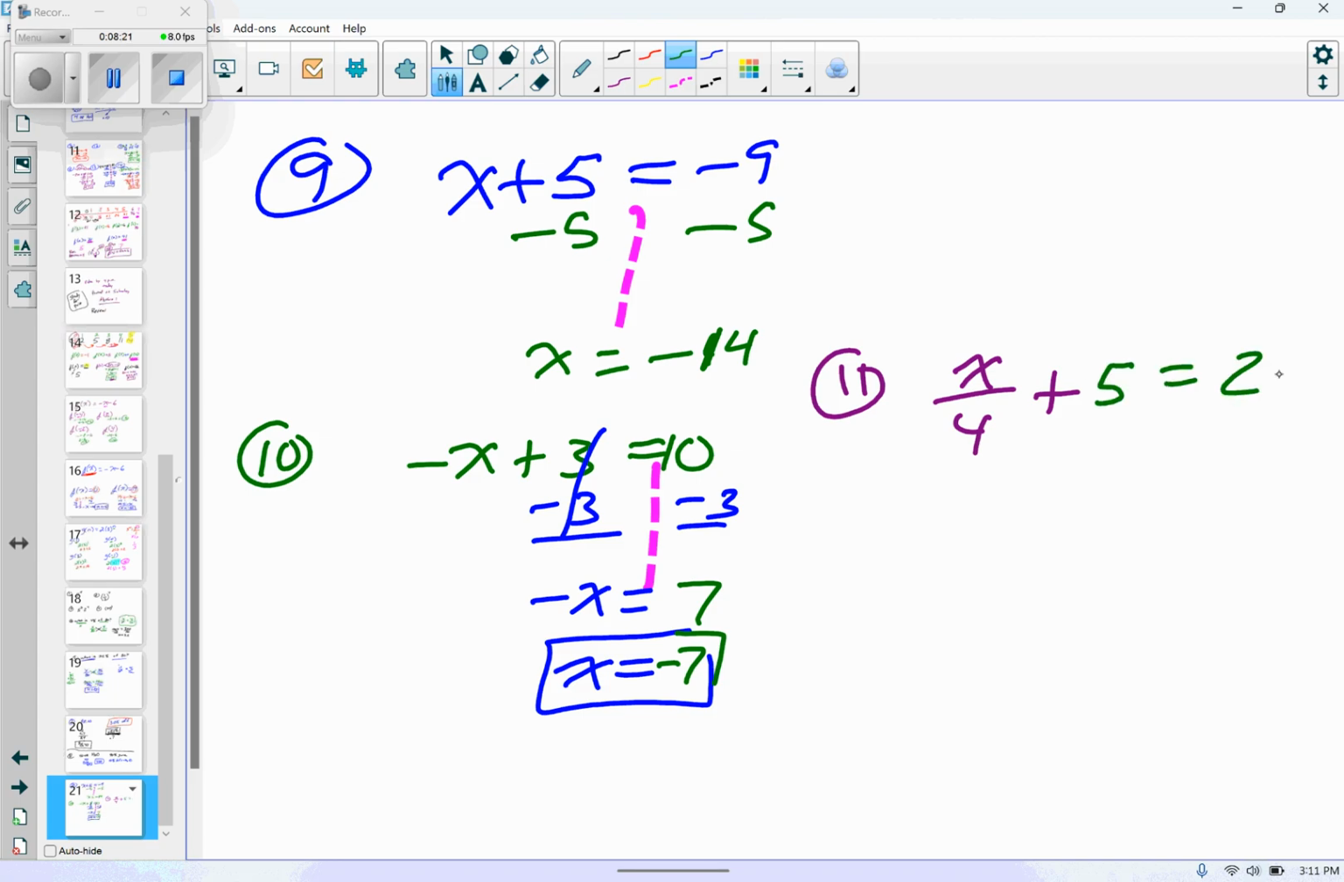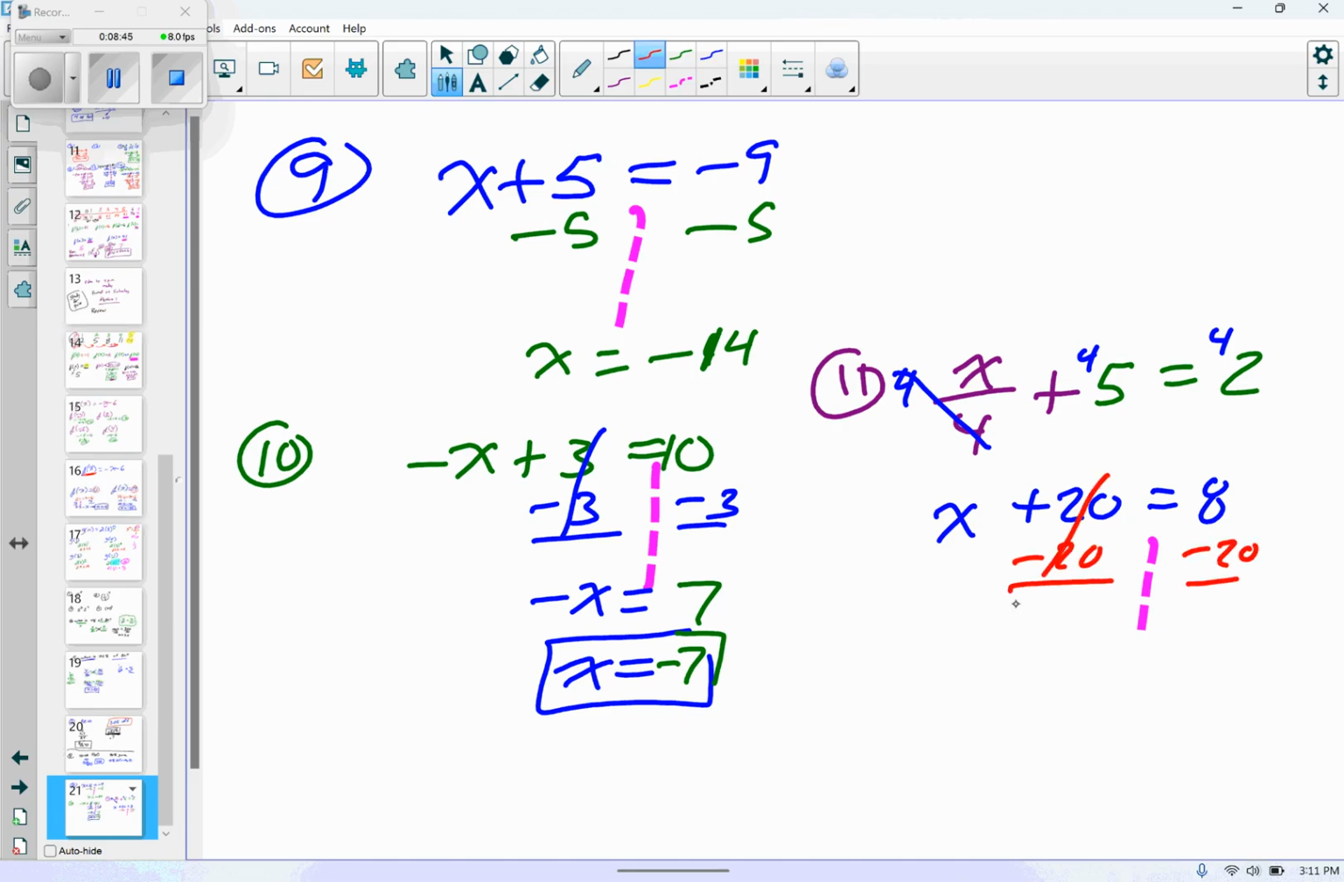All right. Fraction time, our favorite word of the day. I have a denominator that's 4. Agree? I don't want a denominator, so I'm going to multiply this by 4, this by 4, this by 4. If I do that, those cancel out. x plus 20 equals 8. Agree? Subtract 20. Cancel. x equals negative 12. Done.